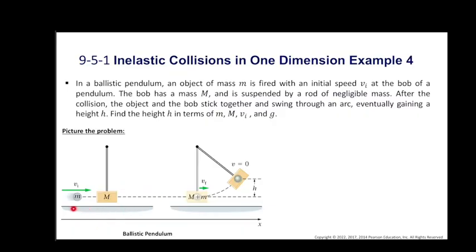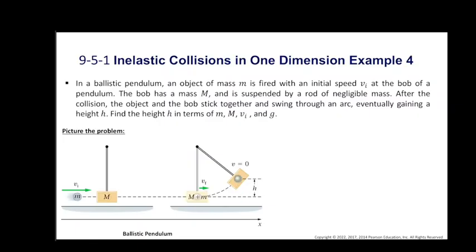Initially only the object of mass m is moving, and it moves in the positive x direction with a speed of vi. And immediately after the collision, the bob and the object move together with a new speed of vf, which we are going to determine by momentum conservation. Finally, the pendulum continues to swing to the right until its speed decreases to 0, and it comes to rest at the height of h.